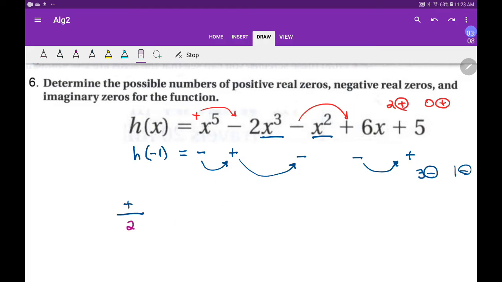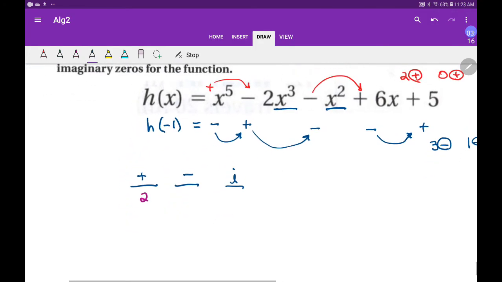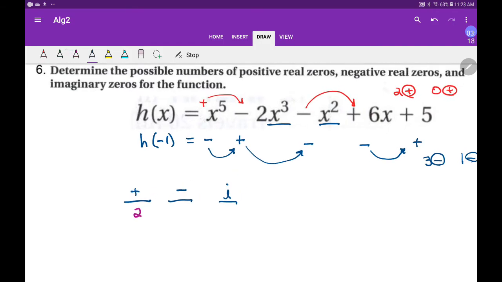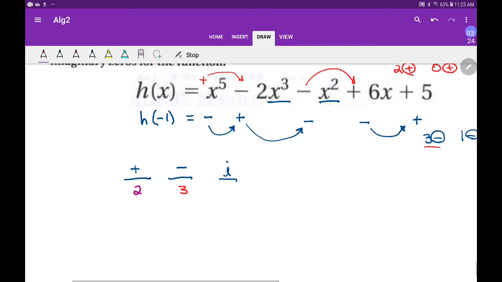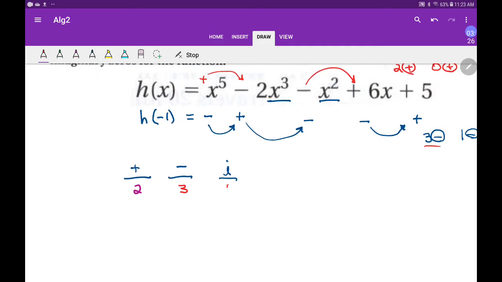Okay, so let me rethink what I just said. I guess this is a good exercise. It's a possibility that we have 2 positive, and there's also a possibility that we have 3 negative, right? We said it's a possibility. And then there would be no imaginary. And then what's the other possibility? I could have 0 of these. Well, before I do that, let's exhaust the 2's. I don't really like this chart, but there could be 1, and then there'd be 2 imaginary, right?